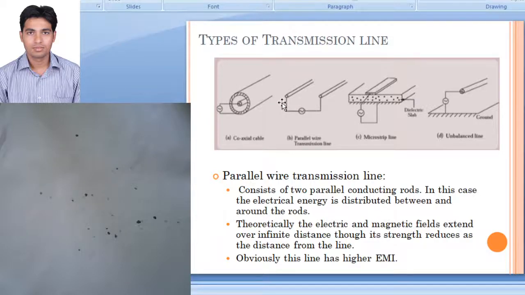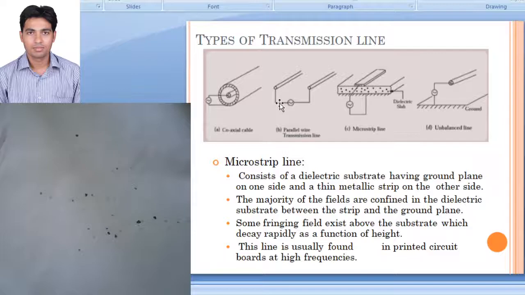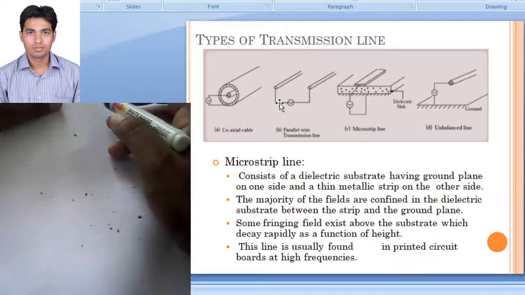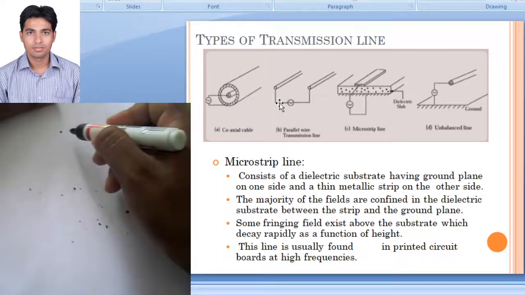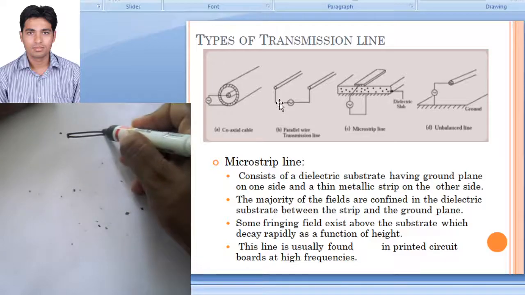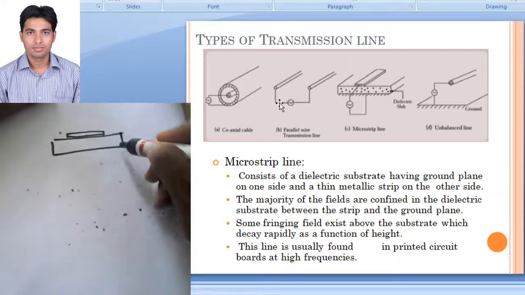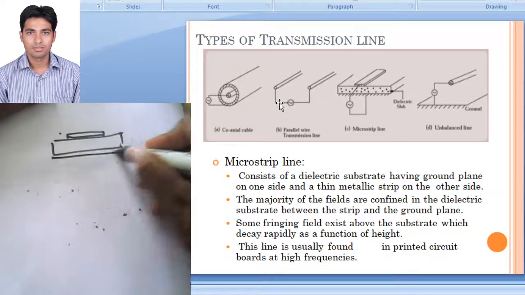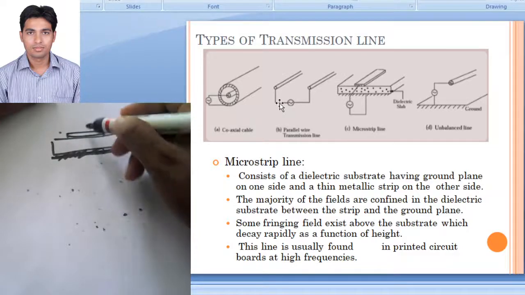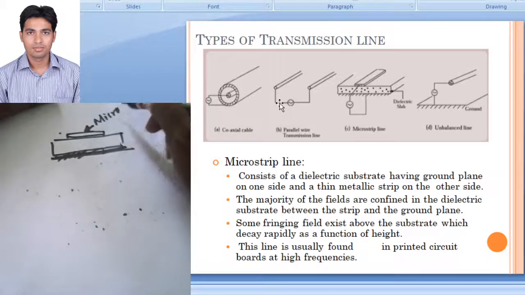The next kind of a transmission line is called microstrip transmission line. So microstrip is basically a structure which will have a three layer. You can see here. So this is the uppermost layer. And this will be the second layer, and this will be the third layer. So the uppermost layer, that is called as a microstrip line or microstrip simply.